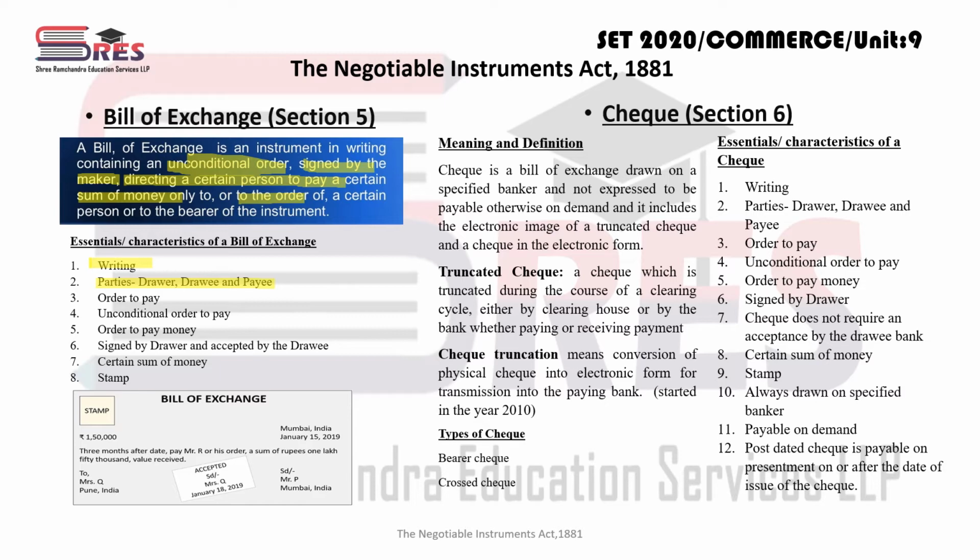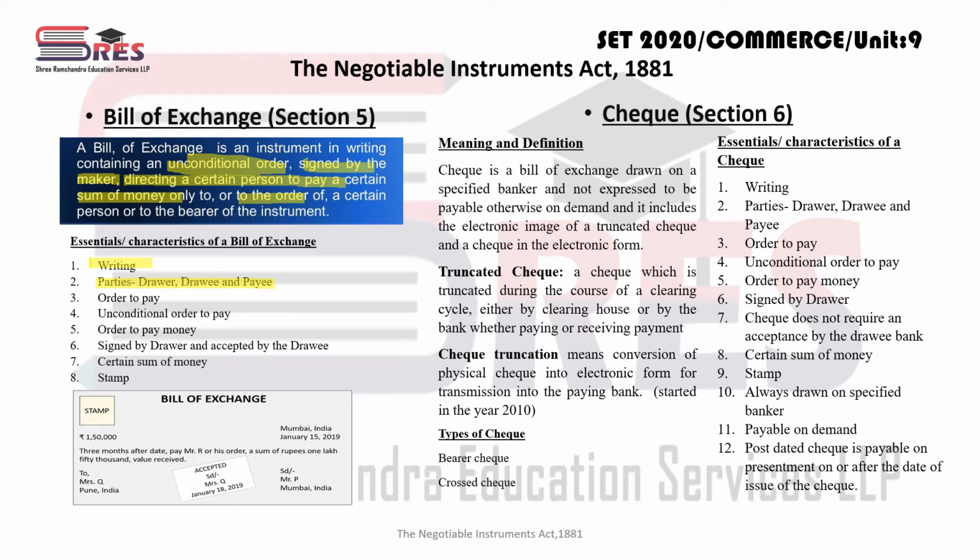So what will A do? A will make a bill of exchange of rupees 5 lakh for the period of credit. For example, suppose एक महीने का credit उसने मांगा था Mr. B ने. Okay, and send it to Mr. B for accepting that bill, because in that bill of exchange it will be written that after 1 month after date pay Mr. so and so or his order the sum of rupees so and so value received, ऐसा लिखा रहेगा, उसका फॉर्मेट है, राइट. तो here drawer is Mr. A, drawee is Mr. B,